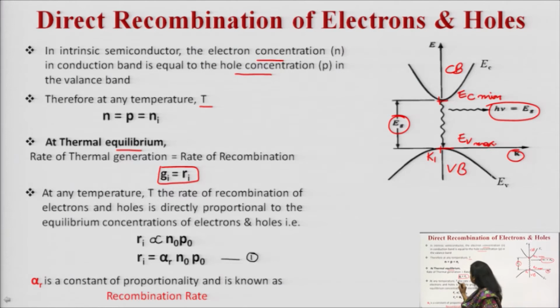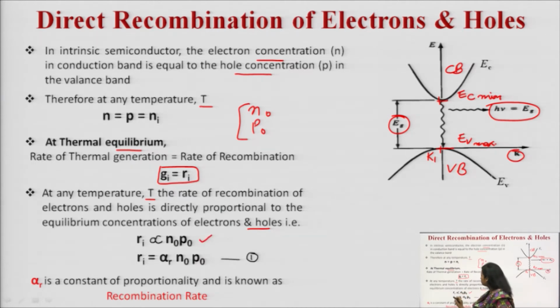At any temperature T, the rate of recombination of electrons and holes is directly proportional to the equilibrium concentration of electrons and holes. The equilibrium concentration of electrons is denoted by N naught, and the equilibrium concentration of holes is denoted by P naught. So the recombination rate is directly proportional to N naught and P naught. Here you have to introduce a proportionality constant.